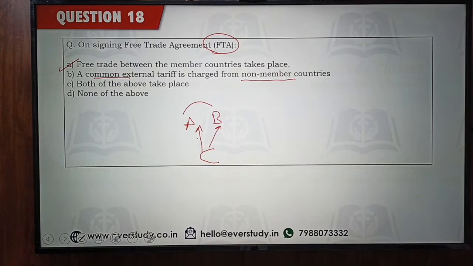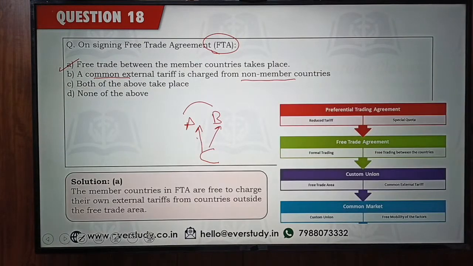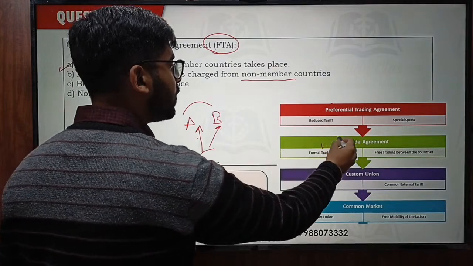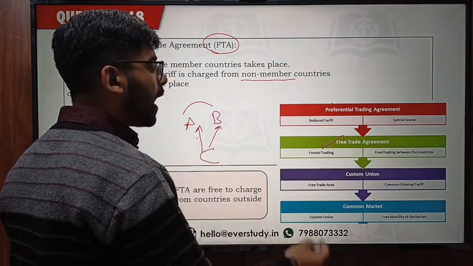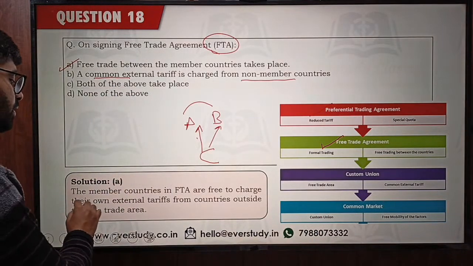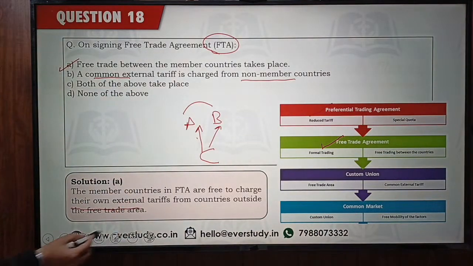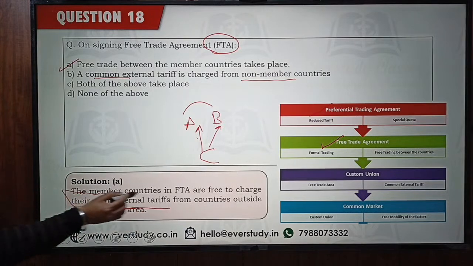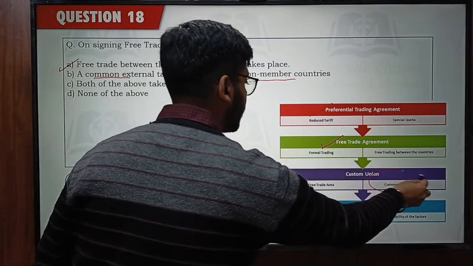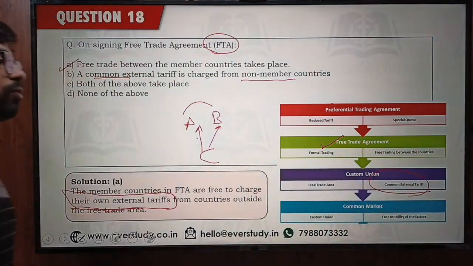Right, Lakshmi Singh, common external tariff is not common here because this is part of your customs union. Okay, first step is the preferential trade agreement, PTA, then your free trade agreement, FTA, and in FTA we do not have this common external tariff. The members are charging their own external tariffs. Okay, and in the customs union we have a common external tariff.